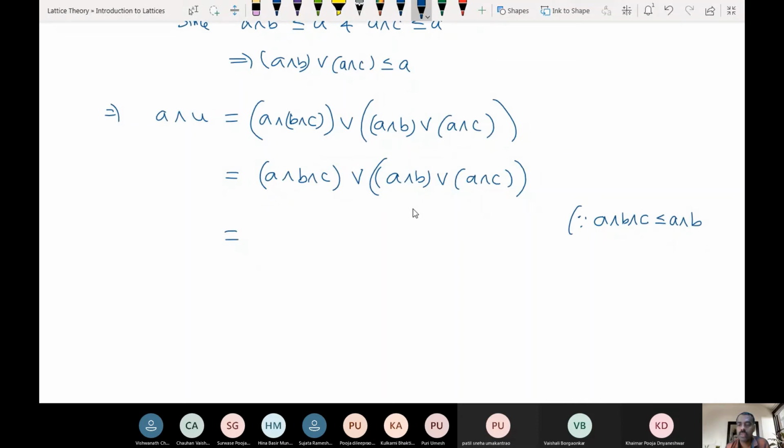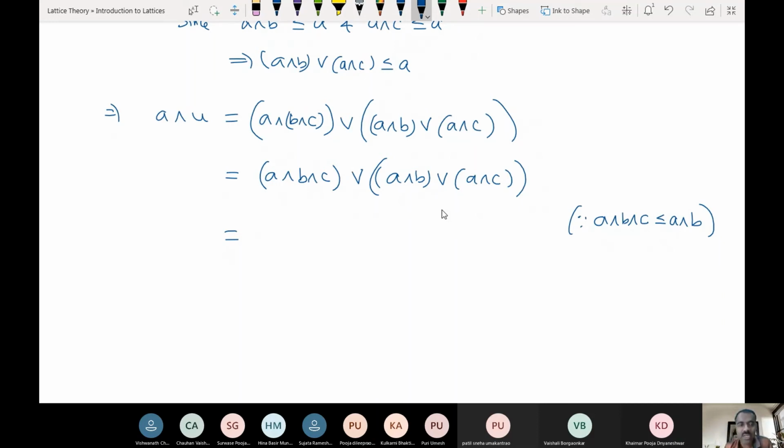A meet B meet C is obviously less than or equal to A meet B. When you are meeting with more and more elements, the result is less than or equal to that with fewer elements. Is this clear? So therefore, this is already here.